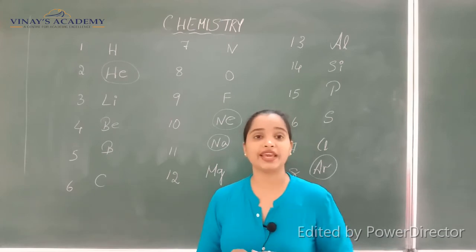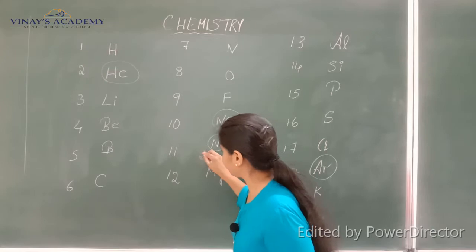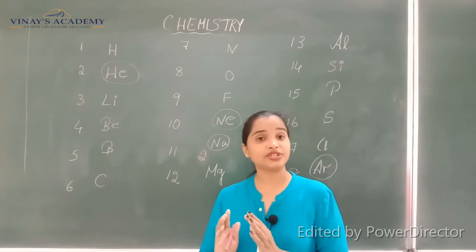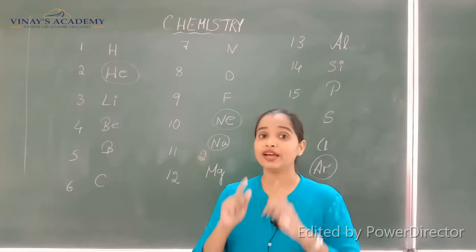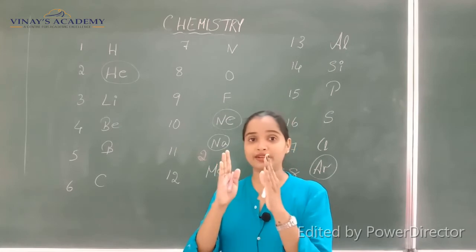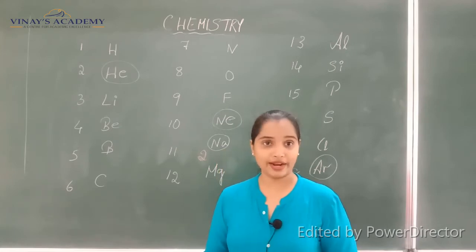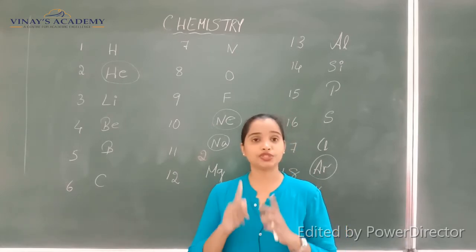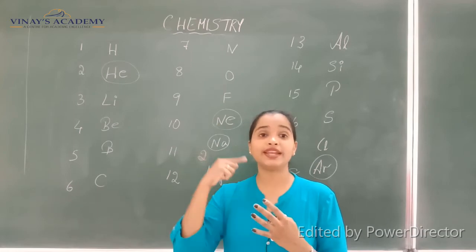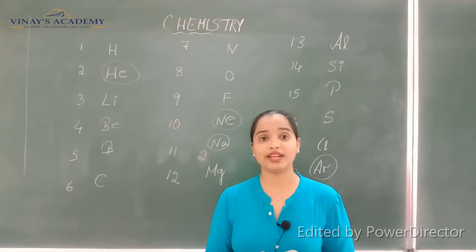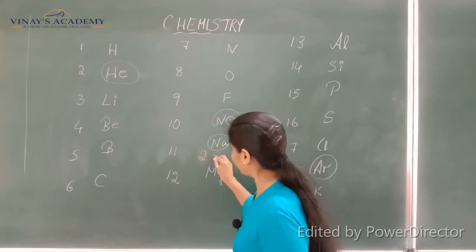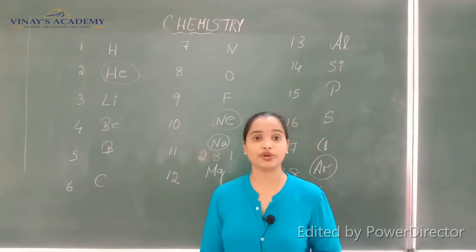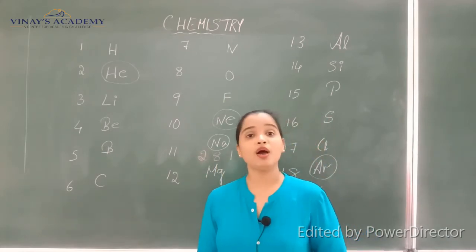Always the first shell, the K shell, will have 2 electrons. Then the next shell should have a maximum of 8 electrons. So 2 and 8 altogether becomes 10. Because the atomic number is 11, we need one more electron. So 2, 8, then we go to the next shell, where we have 1 electron. So we have 3 shells here with the electronic configuration of 2, 8, 1.